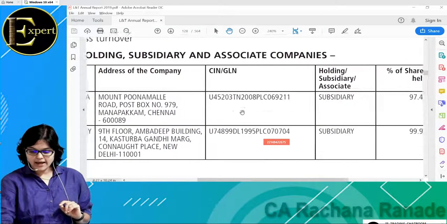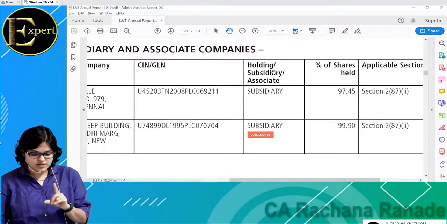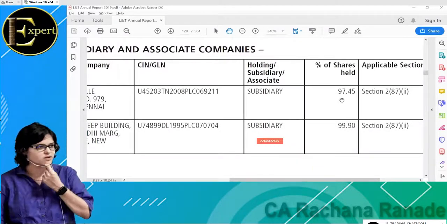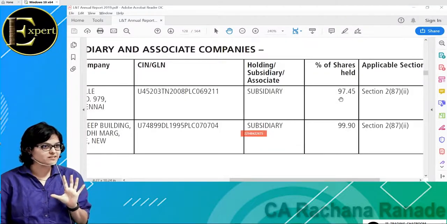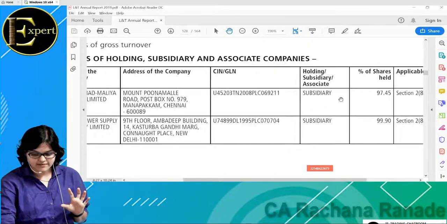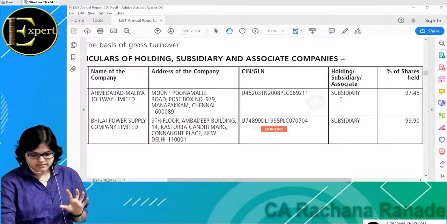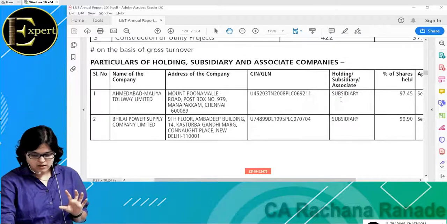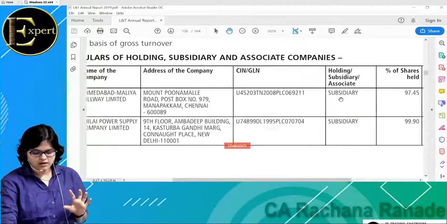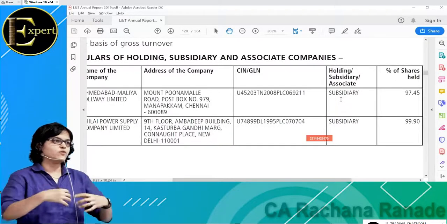L&T is holding 97% of that Malia. Now let us understand the implication. If Malia earns a profit of 100 rupees, what portion is L&T entitled to? 97.45. I own that profit to that extent.